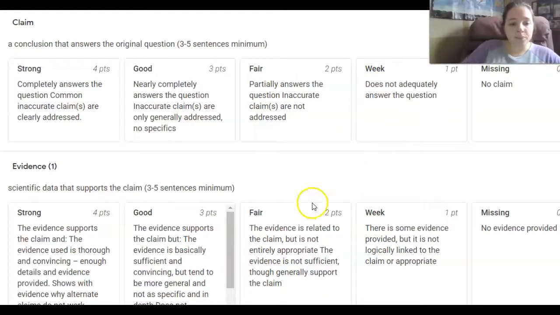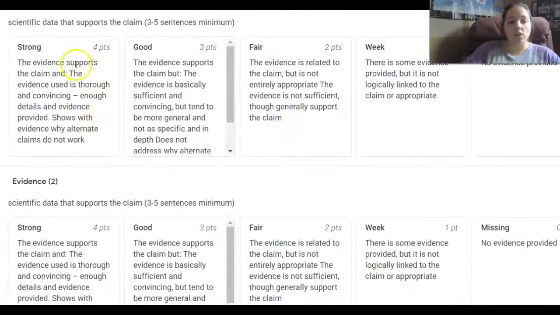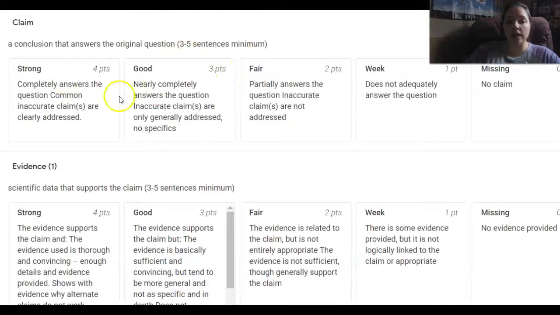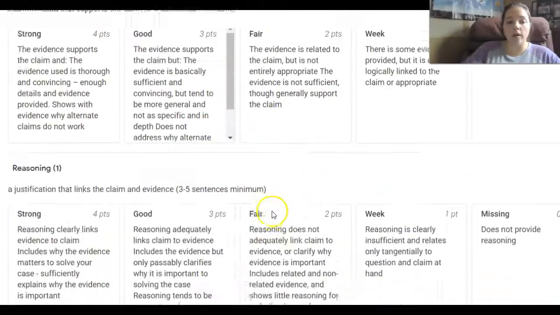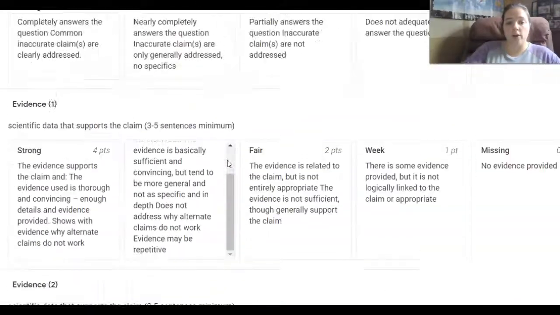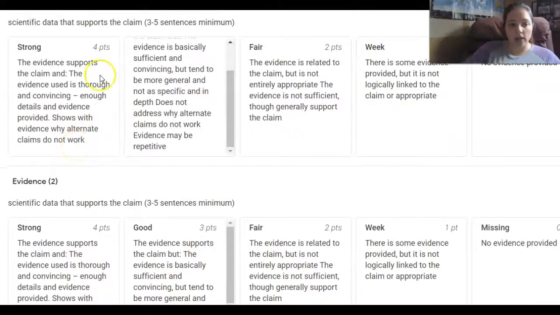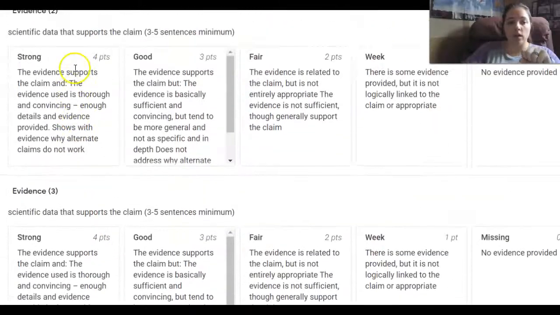Use that. Evidence. I've got evidence 1, 2, and 3 because you have the 3 boxes of evidence. And look, it does have to be 3 to 5 sentences. So this is one paragraph, along with the reasoning that links up with it. And then the final one, you're going to have a conclusion. There's going to be 5 paragraphs. So, what you need to do is list your evidence, how it supports, how it's relevant. You're going to do that for all 3 pieces of evidence.